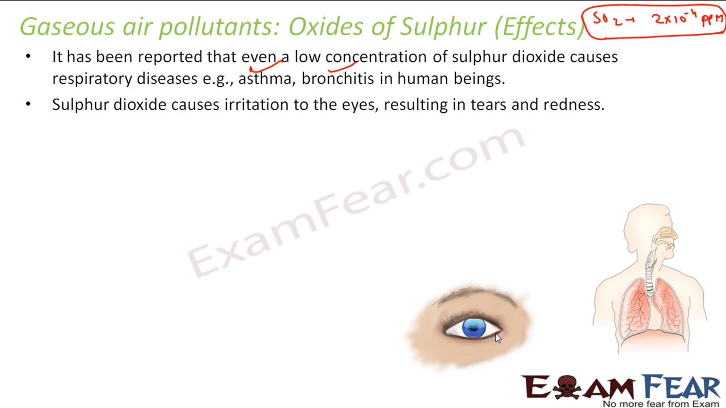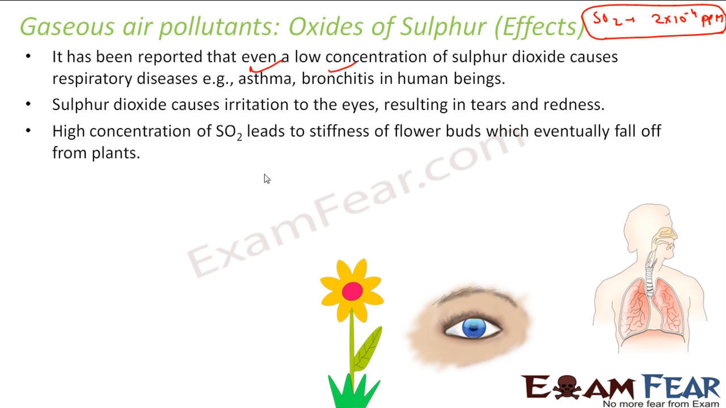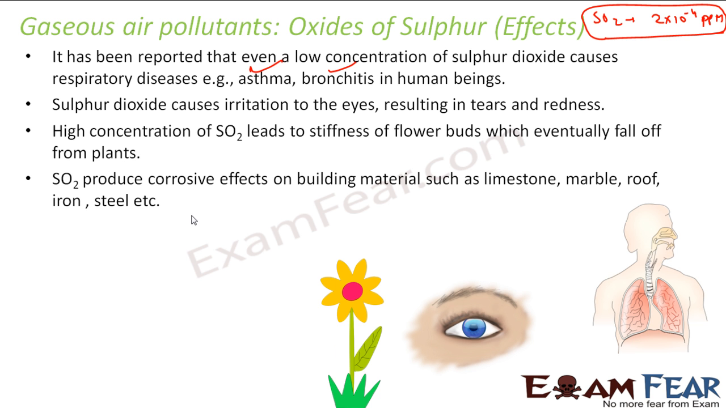Sulfur dioxide also causes irritation in the eyes. That makes the eyes red and you get tears also, right? High concentration of sulfur oxide also leads to stiffness of the flower buds, and with this the flowers eventually fall off from the plants. It also produces a corrosive effect on the building materials.